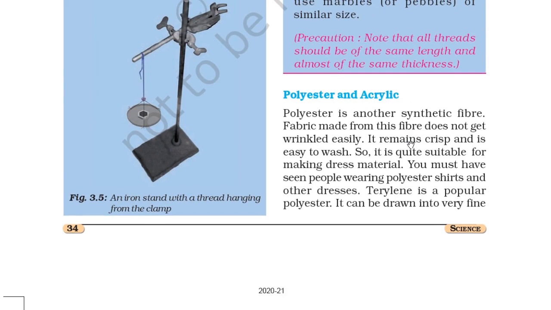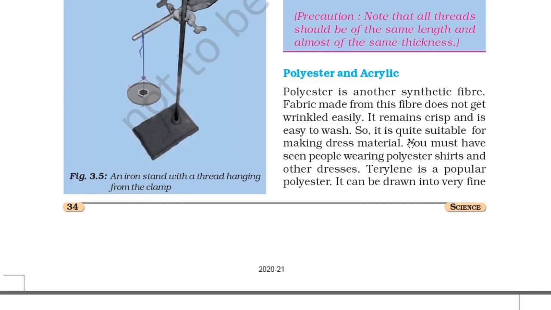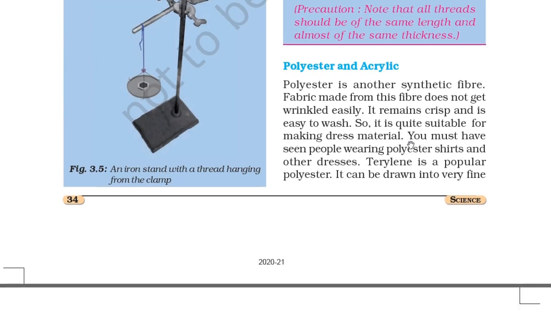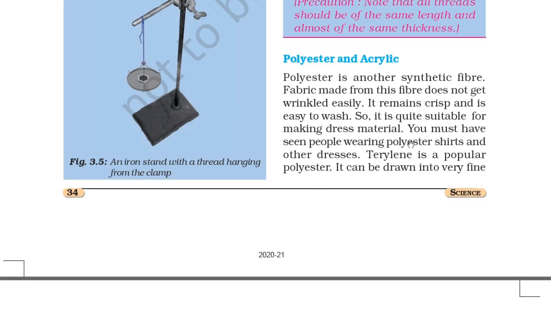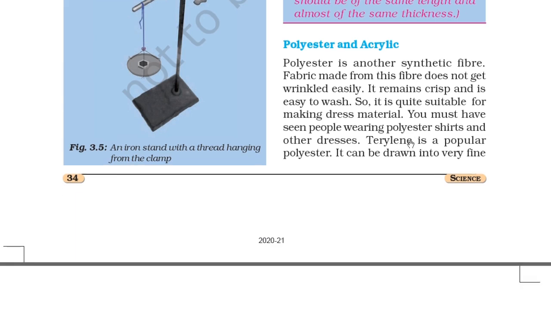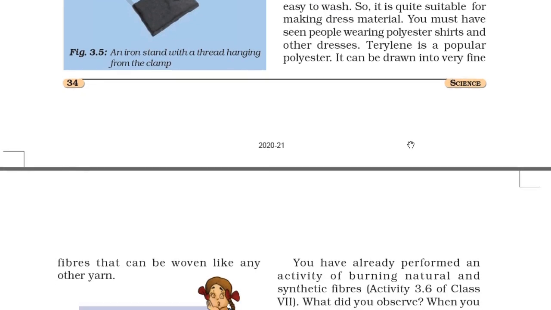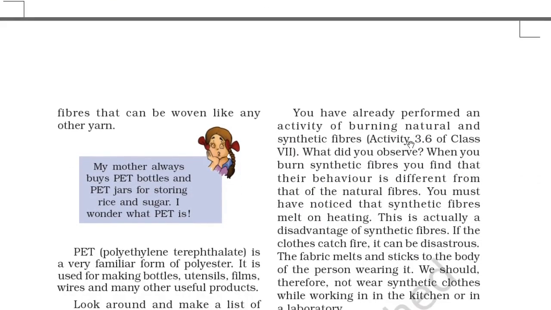Polyester and acrylic. Polyester is another synthetic fiber. Fabric made from this fiber does not get wrinkled easily. So this type of fiber does not get wrinkled. It remains crisp and is easy to wash. So it is quite suitable for making dress material. You must have seen people wearing polyester shirts and other dresses. Terylene is a popular polyester. It can be drawn into a very fine fiber that can be woven like any other yarn.